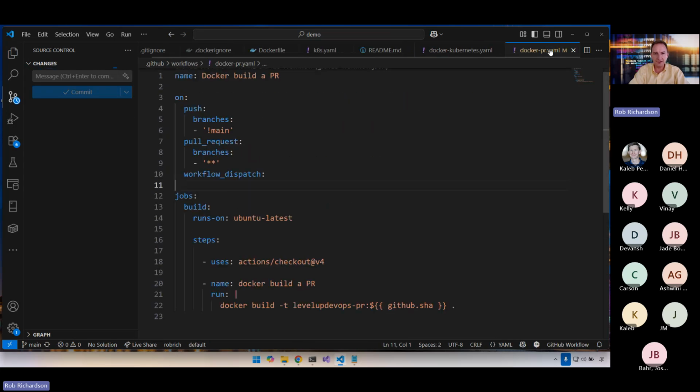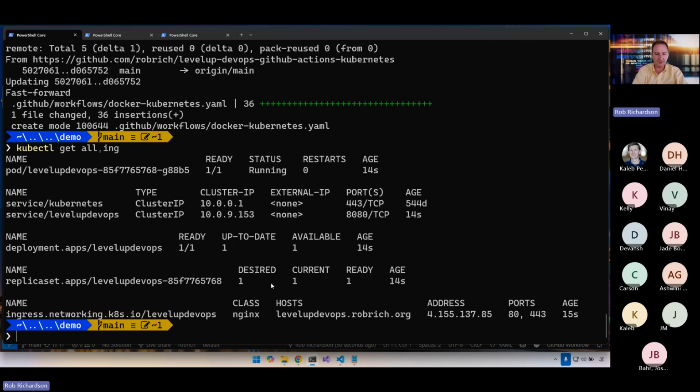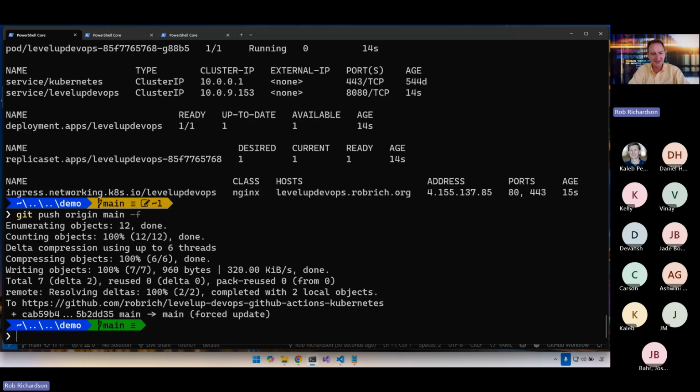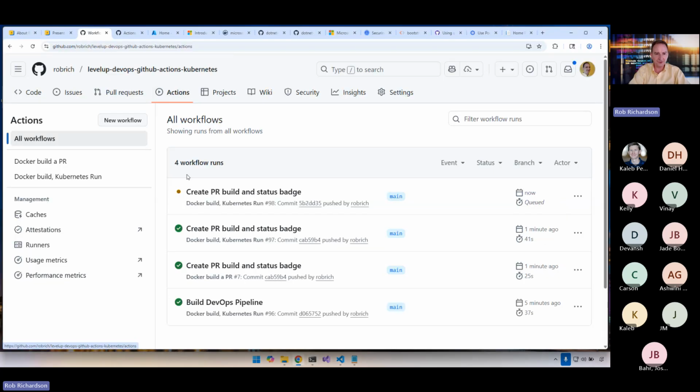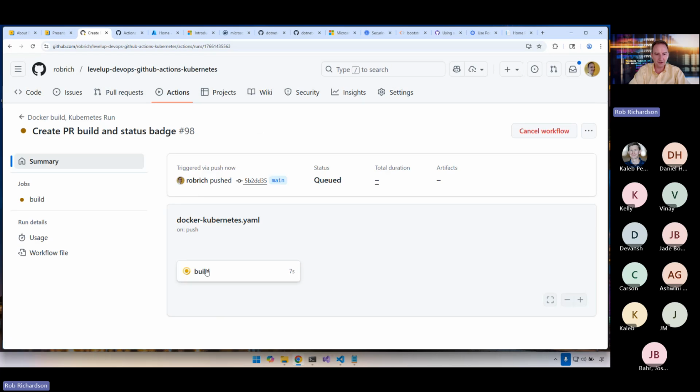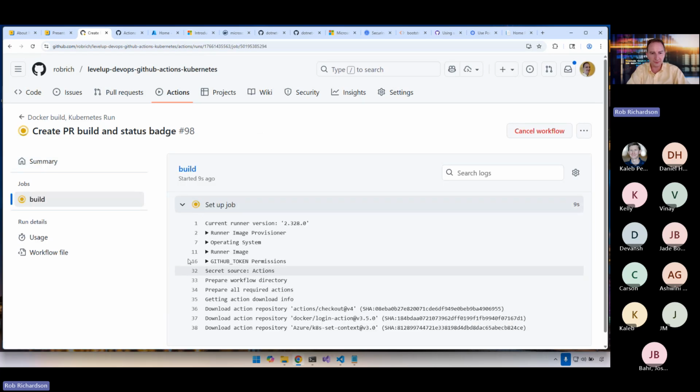create a status badge. And now I'm going to do that thing that you should never do. git push origin main -f, force push. And now let's go see that new build. Very nice. So it's no longer creating a PR build. Excellent. But let's watch all the build steps that it does do.